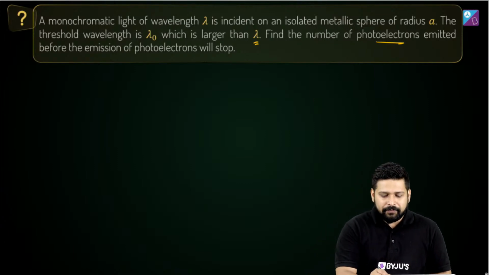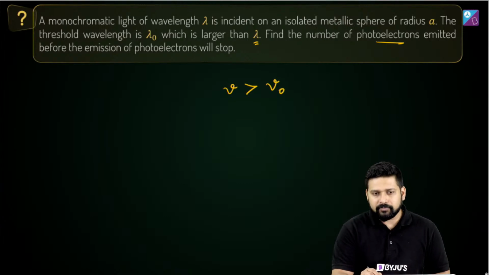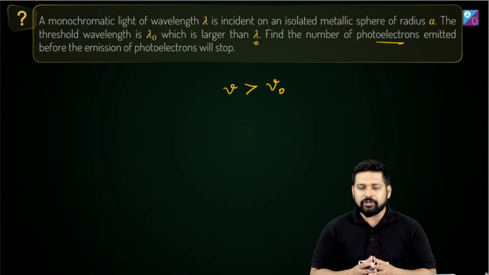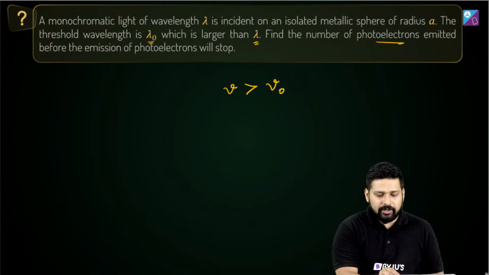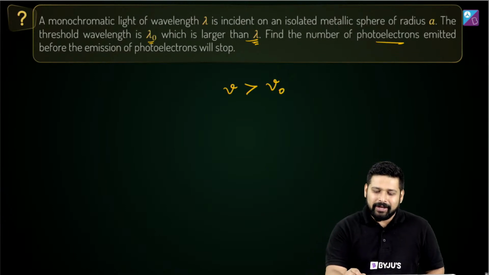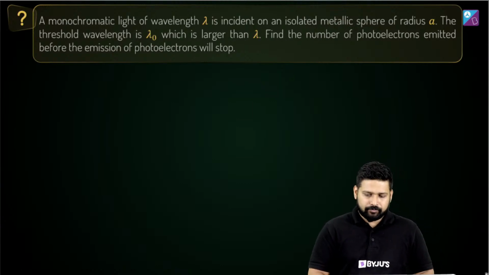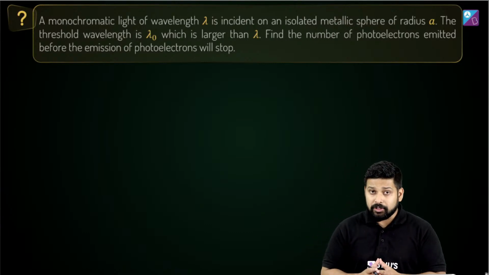What we have told is that if the frequency is greater than the threshold frequency, then only we are going to get the photoelectric effect. Similarly, the threshold wavelength lambda naught has to be larger than the incident wavelength, correct? So find the number of photoelectrons emitted before the emission of photoelectrons is going to stop. Think. How do we solve this question?